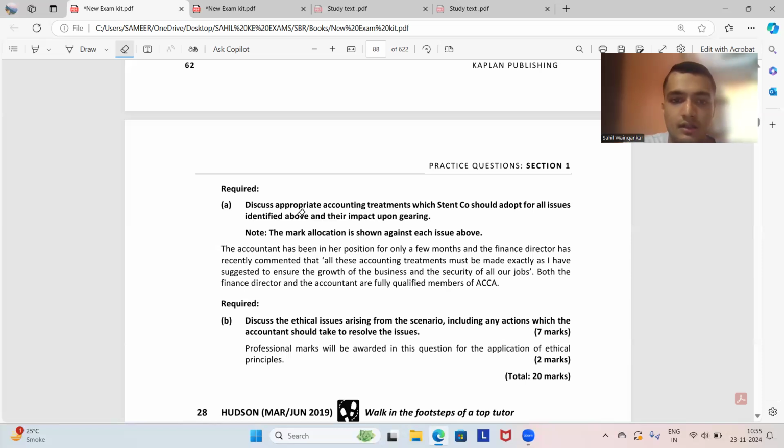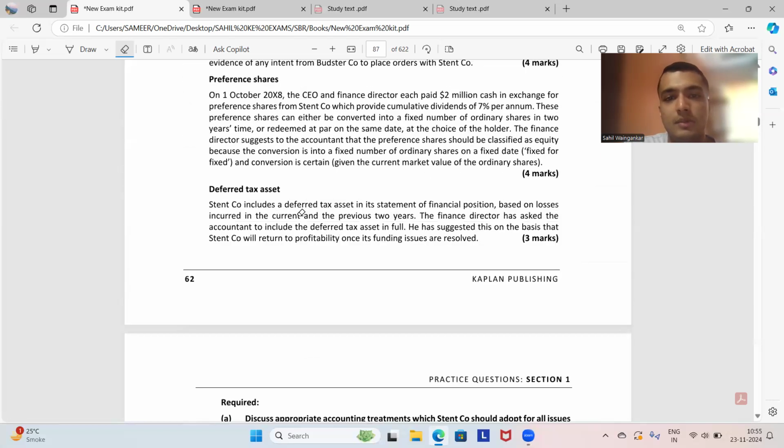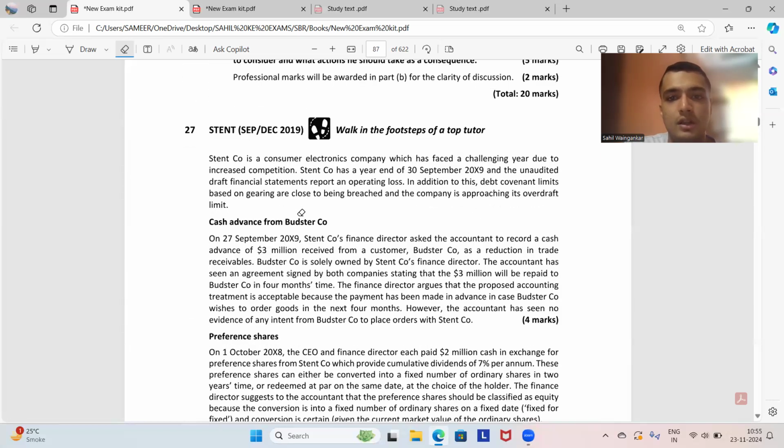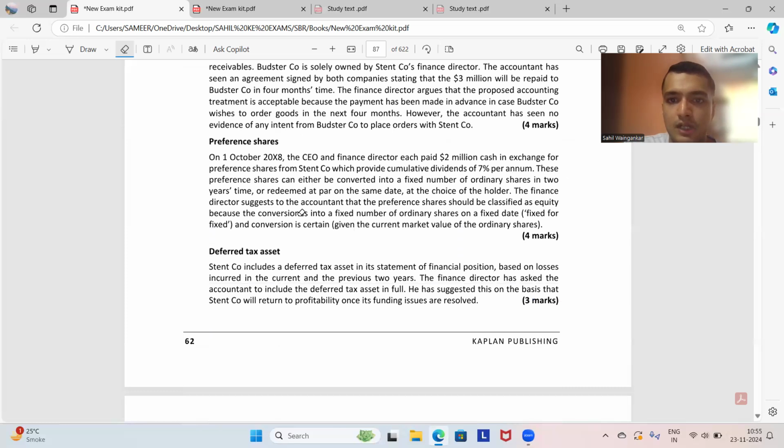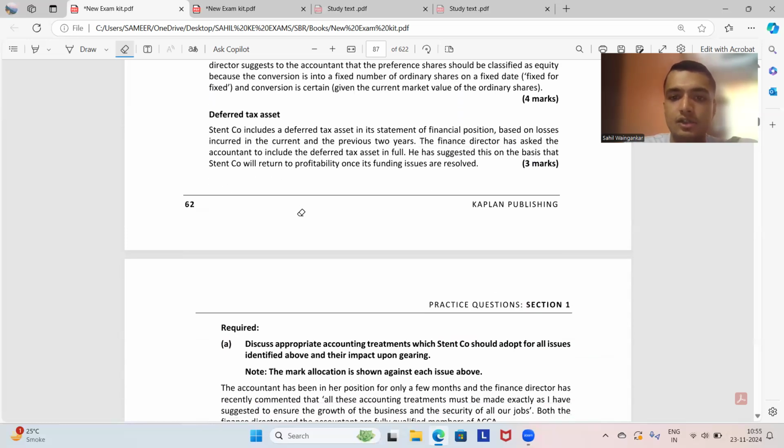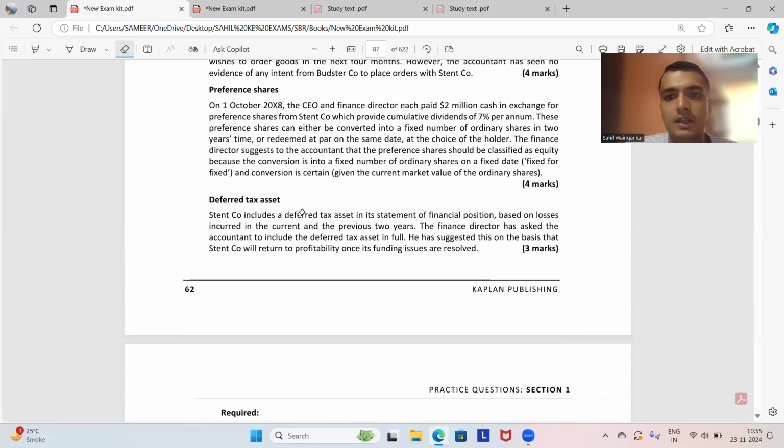In the current scenario, let's first come to the accounting treatments. From all the above scenarios, we can see that in order to build a reputation in front of the investors or the potential investors, the company wanted to decrease their gearing so that they were portrayed as a less risky investment.